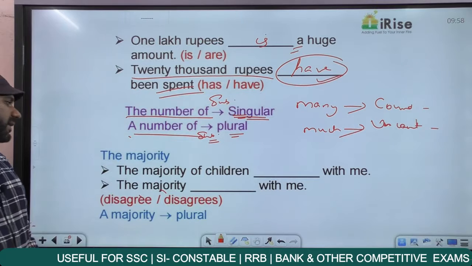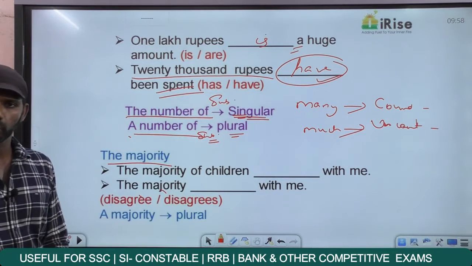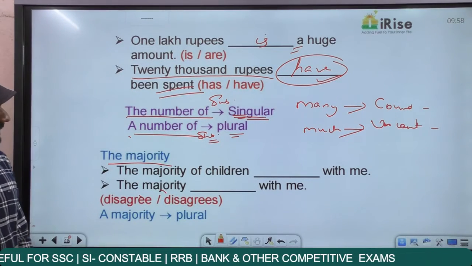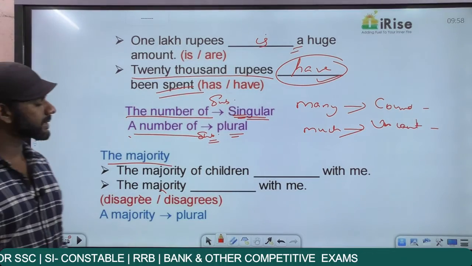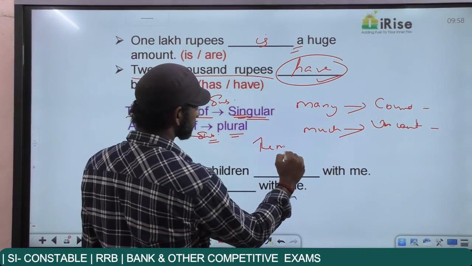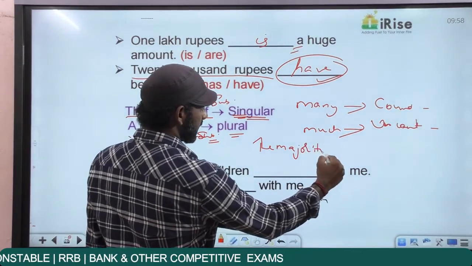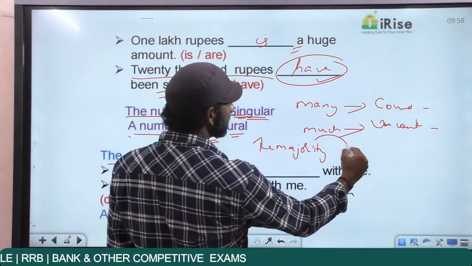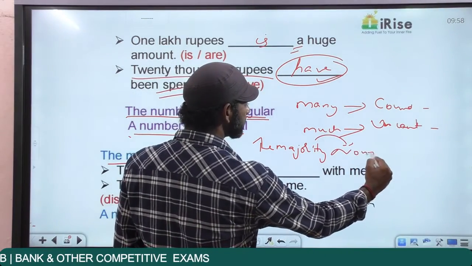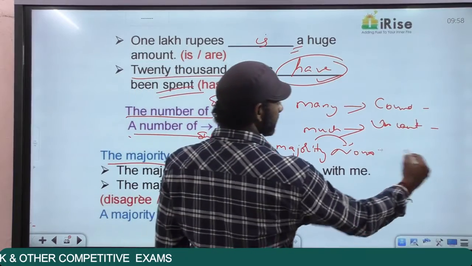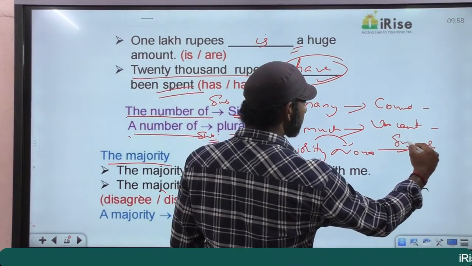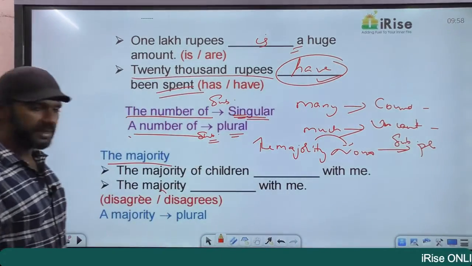The usage the majority has a rule of its own. Now the rule is this, listen: when there is a noun after the majority, the subject is taken as plural. I'll explain these sentences.